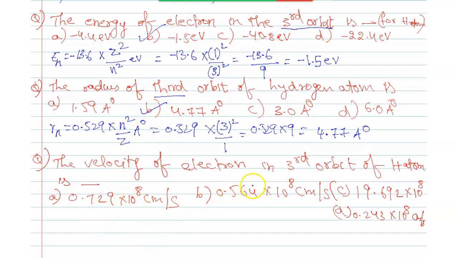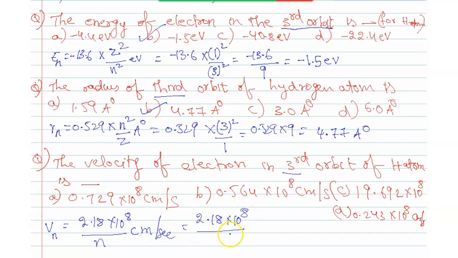Then the velocity of the electron in the third orbit of a hydrogen atom. The formula is velocity of the nth orbit equal to 2.18 into 10 power 8 by n. Students, this is the formula. So 2.18 into 10 power 8 divided by 3, since it is the third orbit.